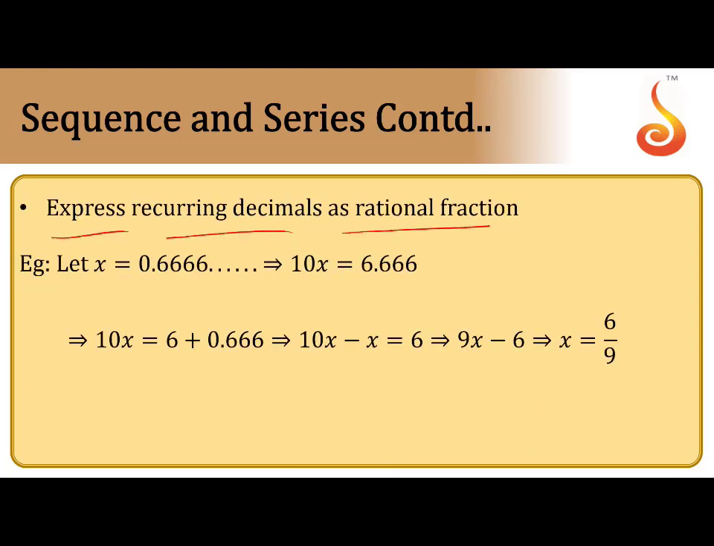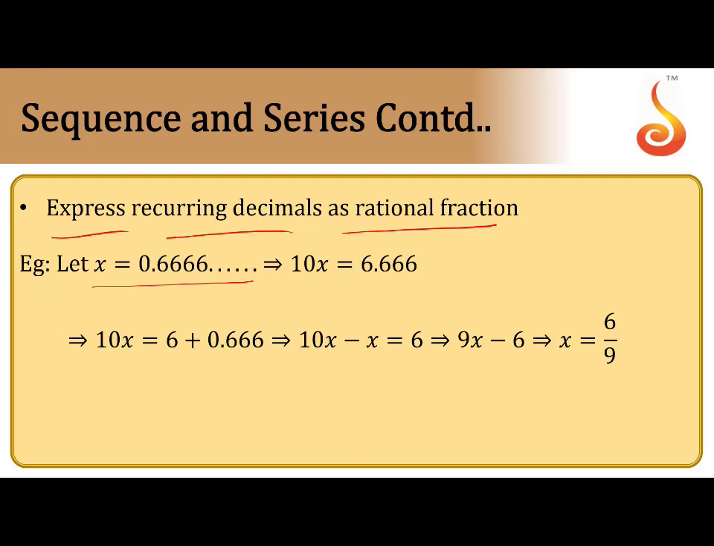Express a recurring decimal as a rational fraction. If there is a recurring decimal, it means 0.6 repeating. For example, 0.666 is given. It is a recurring decimal. How to bring it into a rational fraction? If after the decimal point there is no zero, you have to multiply by 10. If after the decimal there is a 0, multiply by 100. That is the logic here.